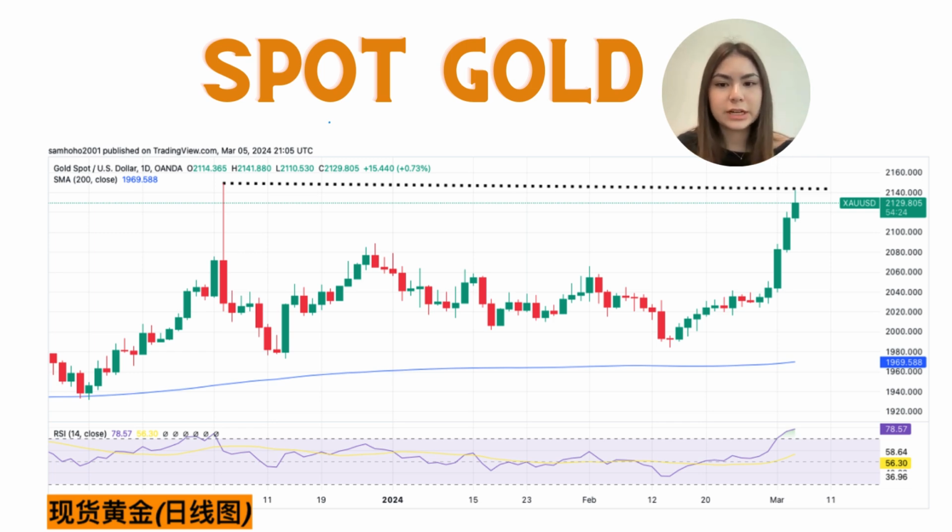Despite talk of potential interest rate cuts by the Federal Reserve, gold's appeal remains strong as it reached a 3-month high at $2,140. But overbought signals indicate a potential correction. The important levels to watch are psychological support at $2,100 and resistance at 2,149, with bullish sentiment supported by staying above key moving averages.